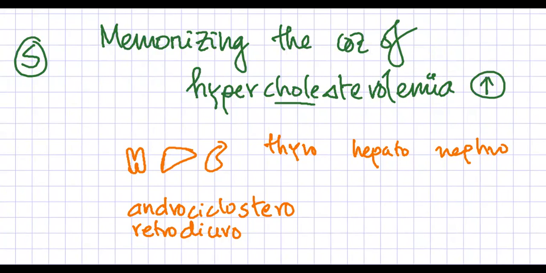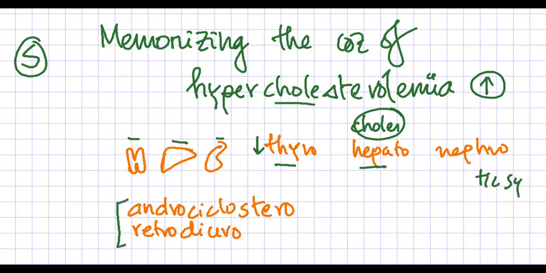So you see the picture, you see the three organs: thyroid, so thyro, liver, so hepato, and kidney, the nephro. Remember the three things. So for thyro or thyroid, you have hypothyroidism. For hepato, you have the cholestatic liver disease. And for nephro, you have the nephrotic syndrome. And for drugs, there are some drug causes. You have to remember those ones.